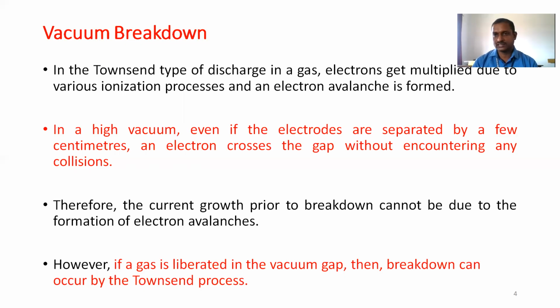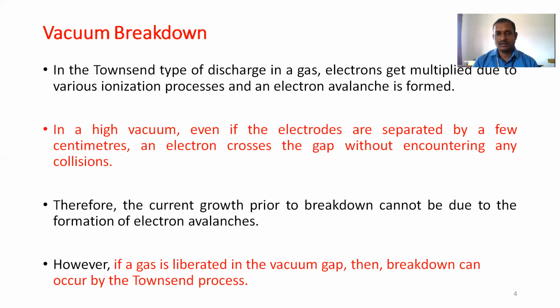Compared to gaseous breakdown, in vacuum breakdown there is no need for any ionization process. Automatically, on application of a high electric field, the electron crosses the gap without encountering any collisions. This is the reason for the current growth. So the current growth prior to the breakdown cannot be due to the formation of an avalanche. In gaseous breakdown, electron avalanche is the main reason for the breakdown, but in vacuum breakdown, the current growth due to electrons crossing the gap is responsible for the breakdown.